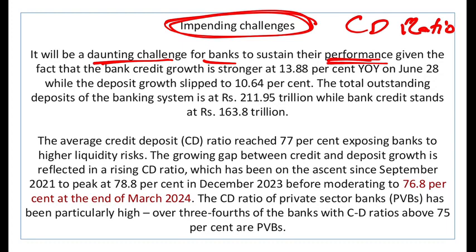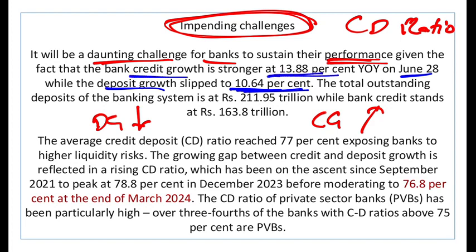But the problem is that the credit growth is more and the deposit growth is less. To give you one example, the deposit growth was only 10.64% till June end, and the credit growth is a massive 13.88%. Now tell me, if the credit growth is high and deposit growth is low, it means what? It means the banks will not have enough money to give credit to the people who want a loan, right? So to the customers, the bank will not be able to sustain the money.